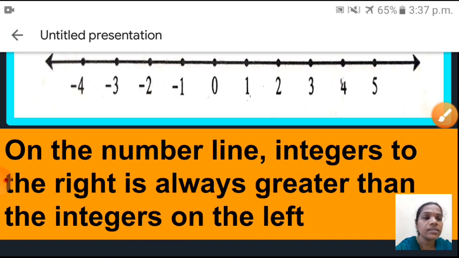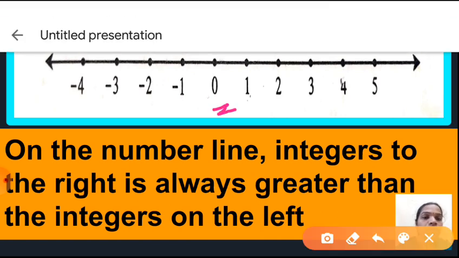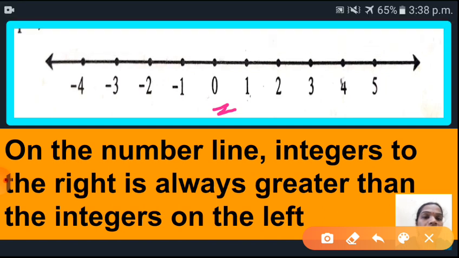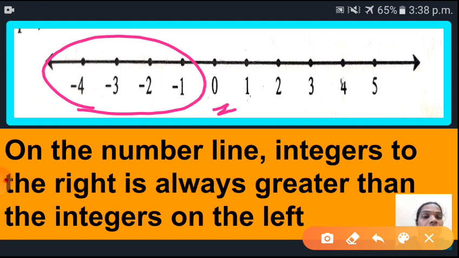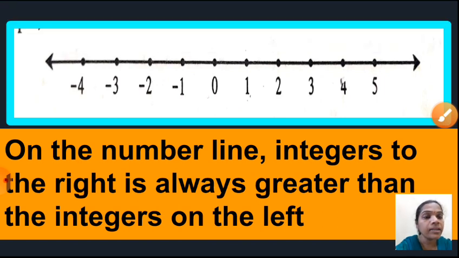And next one is, see here, this 0 is present on the right hand side of all these negative numbers. So we can say that 0 is greater than all these negative numbers. When I teach here with examples, it will easily become known, children. Okay. So just once again I will read here, on the number line, integers to the right are always greater than the integers on the left side.